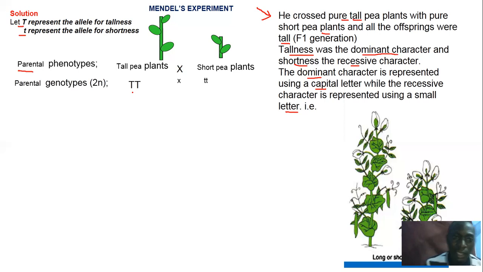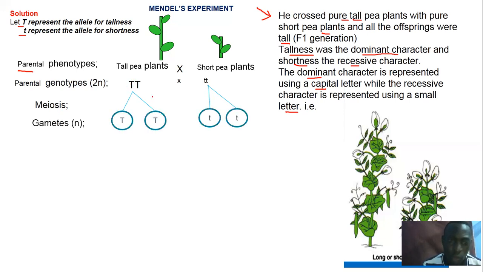This happens under the process called meiosis, so you write meiosis. This meiosis will produce for us the gametes, and according to Mendel, each gamete can accommodate only a single allele. So a single character goes into a single gamete.